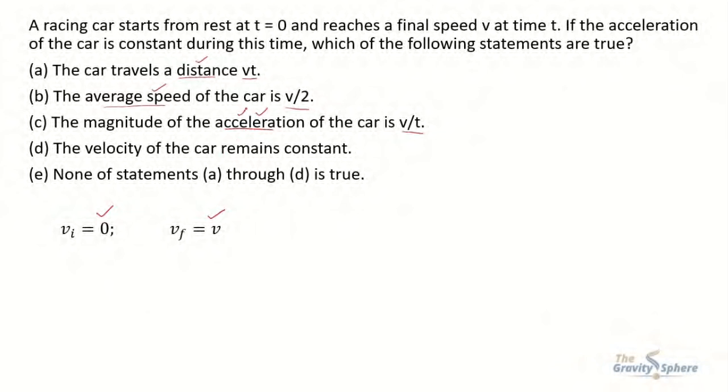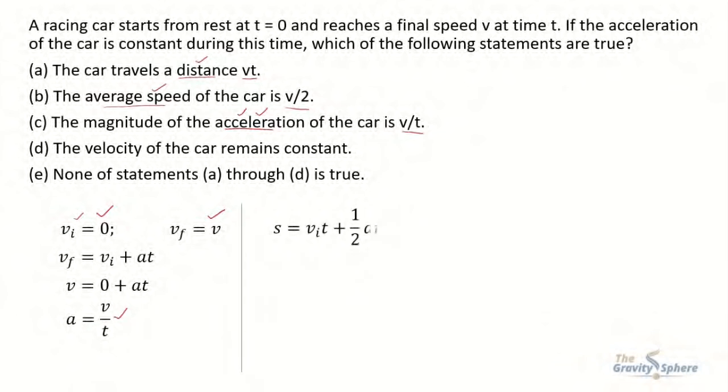To find acceleration, we have the equation Vf equals Vi plus At. Vf is final velocity, Vi is initial velocity, A is the acceleration, and t is the time. As the car starts from rest, its initial velocity is 0. By putting the values, we get v equals 0 plus At. From this equation, we get acceleration a equals v divided by t.